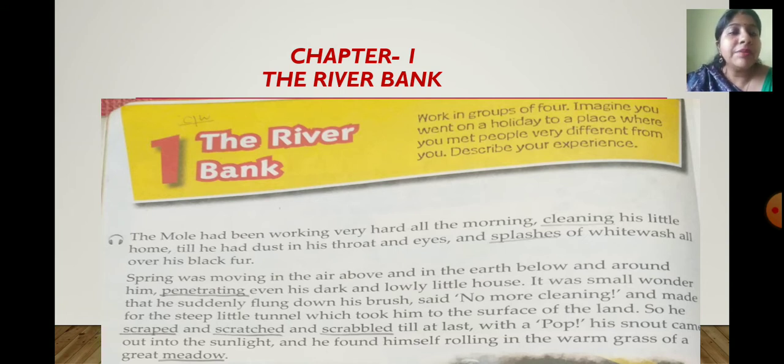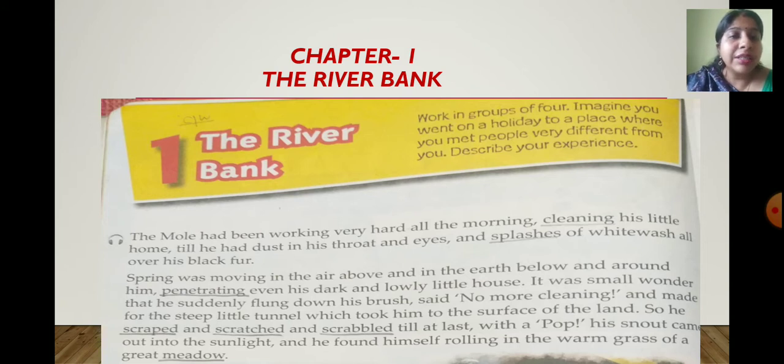And made for the steep little tunnel which took him to the surface of the land. So he started digging the tunnel so that he could move to the surface, means to the top of the land. So he scraped and scratched and scrabbled till at last, with a pop, his snout came out in the sunlight.